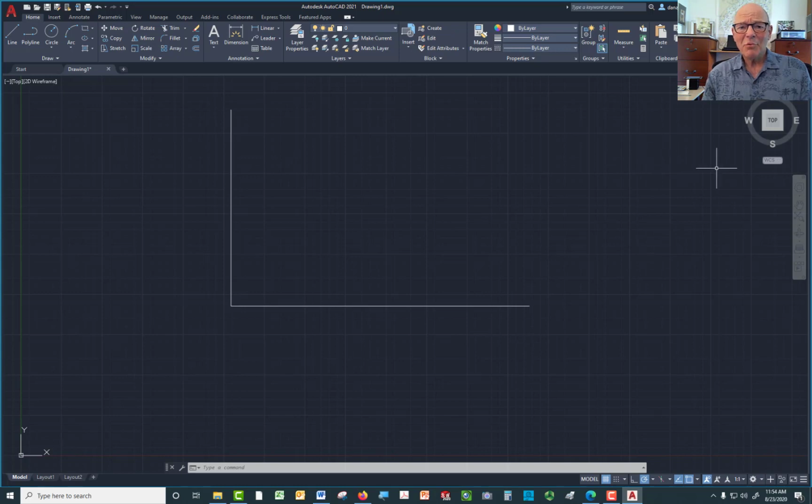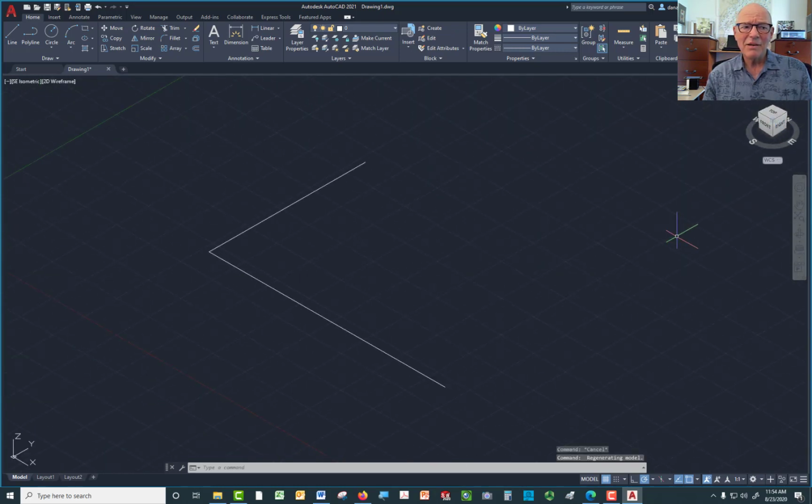Now, to that point, in the upper right-hand corner is something called a view cube. AutoCAD has this turned on by default. The problem is if you happen to do that, we're now looking down at the floor from an angle known as an isometric angle. That's still the x-axis. That's still the y-axis. The z-axis would come straight up from there. But this is going to be a little confusing because when you try drawing in this orientation, that's what a circle is isometrically.